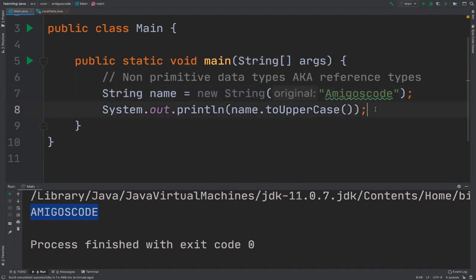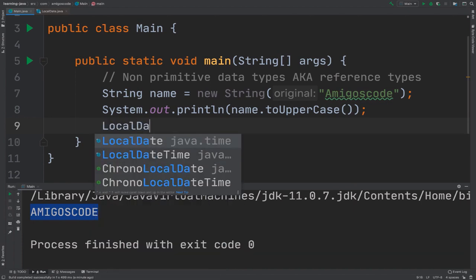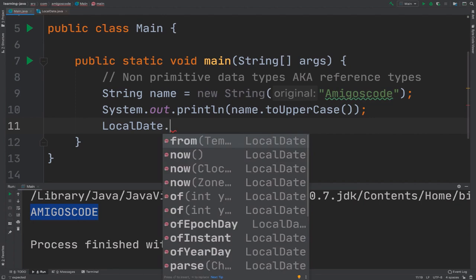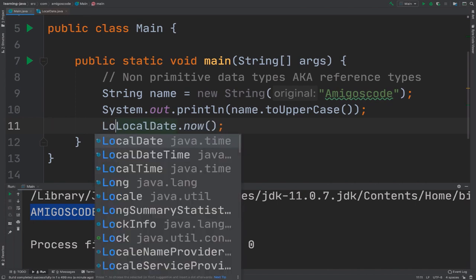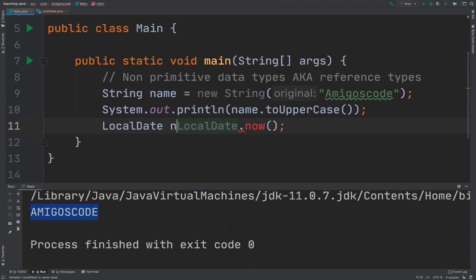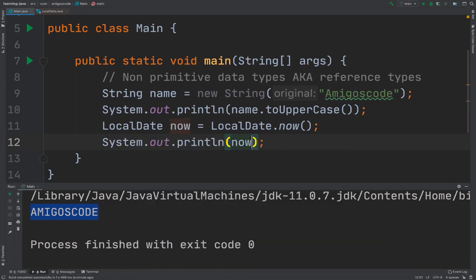For example, if you want to know the actual current date, you can say LocalDate dot now, and I need to store this into a variable. So let me simply say LocalDate, which is the type, and then now, the variable name, and then sout now.